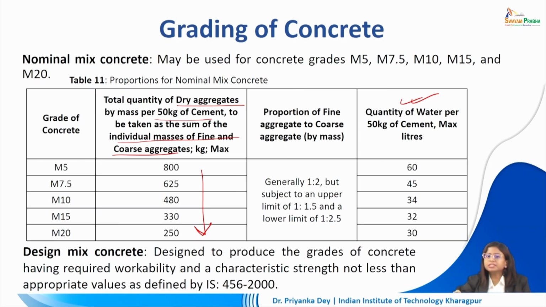Design mix concrete is designed to produce the grades of concrete having required workability and a characteristic strength which is not less than the appropriate values as defined by the IS code. We can also go for certain situations where, based on the application or the part of the building component that we are dealing with, we might go for the proportion which is just right for us. But even then, the permissible limits are set by the IS code. We cannot go beyond that.